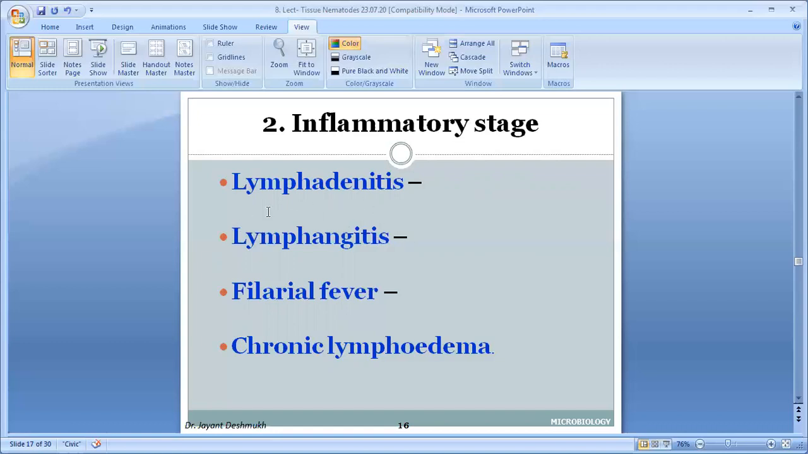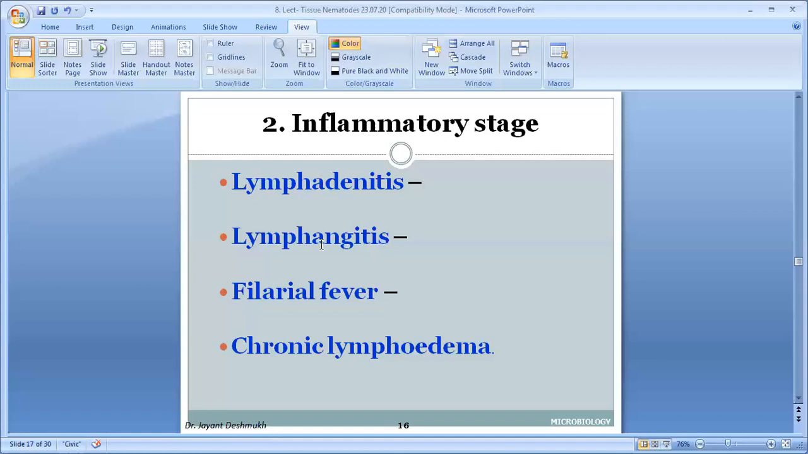So what is the role of lymphangitis? Inflammation of the lymph vessels. How? Because the adult worm is a very big size, up to 10 centimeter for the female and 0.3 millimeter thick. 10 centimeter means more than 2 to 3 inch. When it migrates in the lymphatic vessel, it causes irritation to the endothelial lining of the lymph vessels. Due to irritation, there is damage of the endothelial cell. That is one of the mechanisms: mechanical irritation due to the movement of the adult worm.